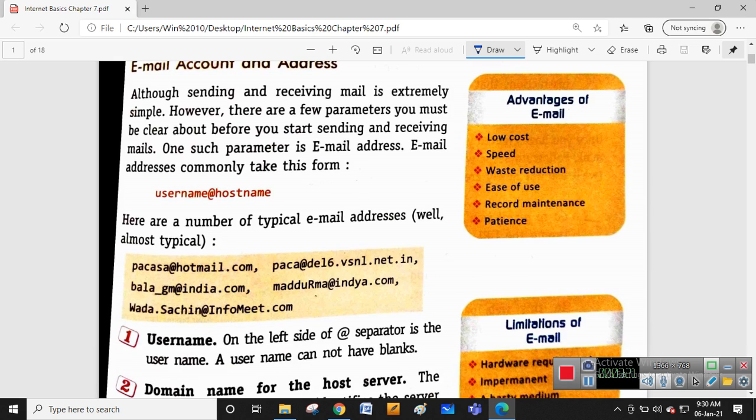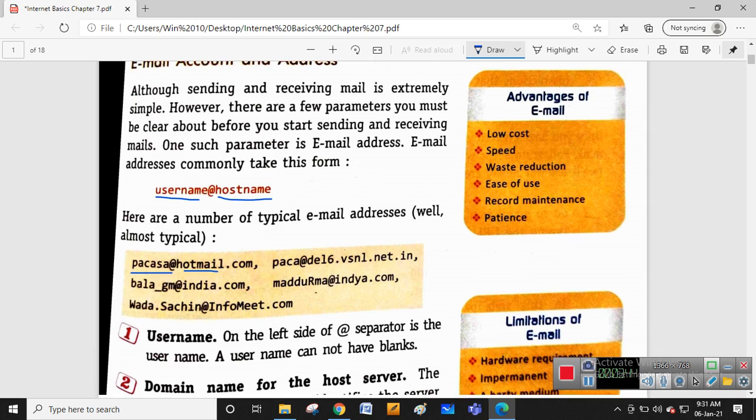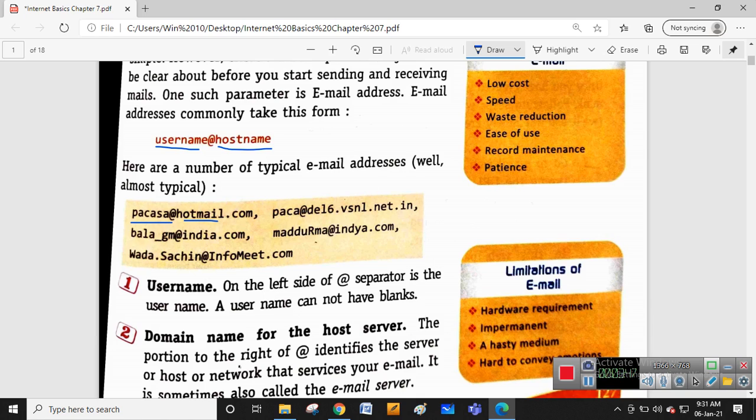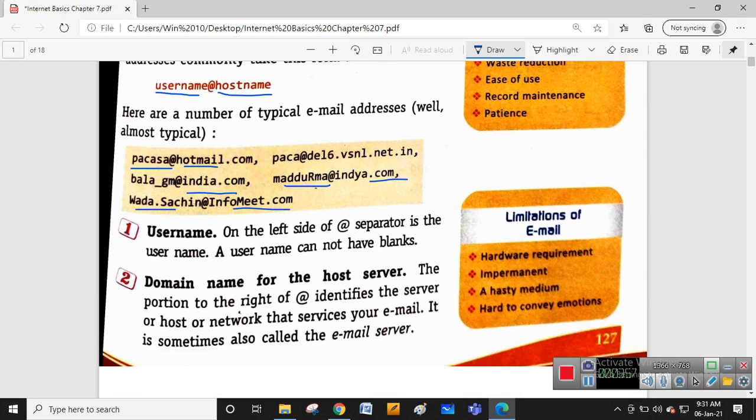I don't need to tell you that E stands for electronic. So how is the email address formed? First you write the username, and then after that you write @ and the host name. Some typical addresses are given here: pakasa@hotmail.com, where hotmail.com is the host name or domain name; paka@de16bsnl.net.in; bala_zm@india.com; madhu@rma@india.com; and vada.sachin@infomeet.com.